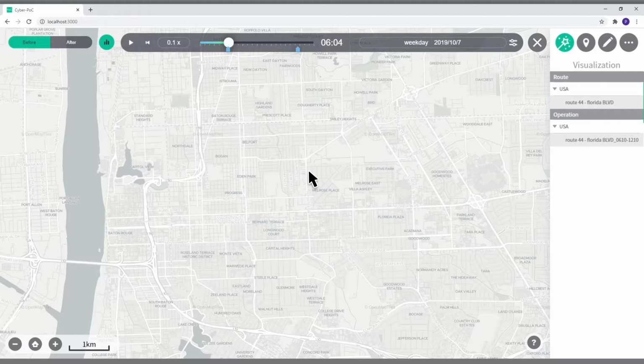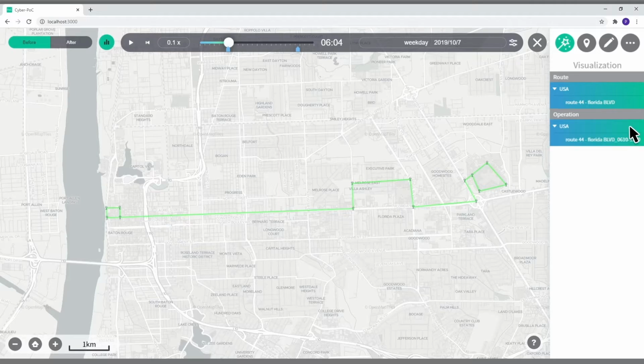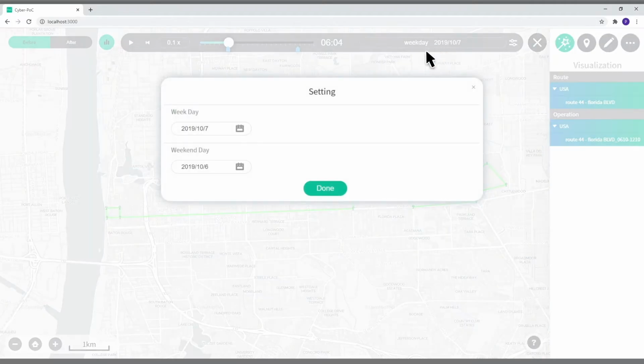One way to forecast the future is to learn from similar situations in the past. Hence, you will choose the data of Route 44 on October 12, 2019, which is the bus route to the stadium on the day of a college football game.